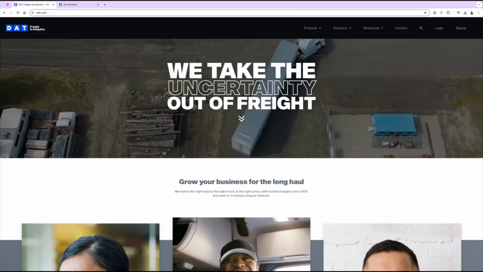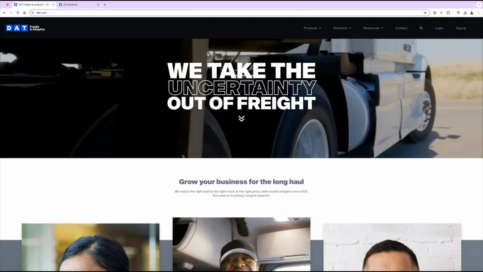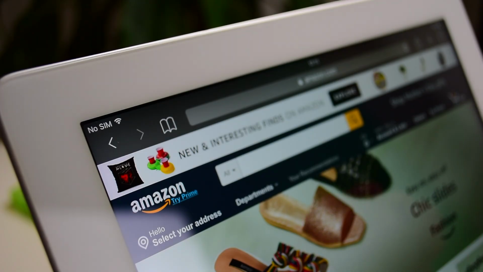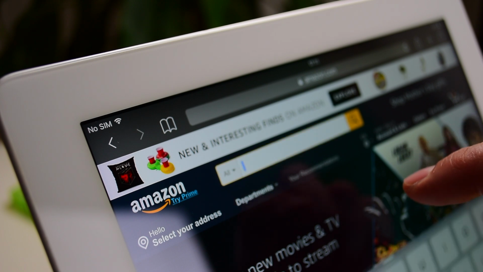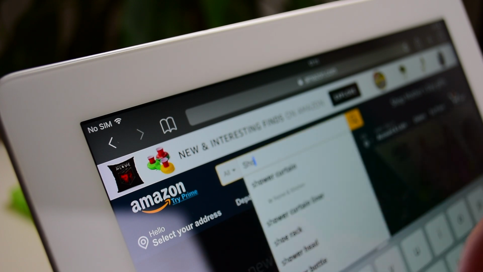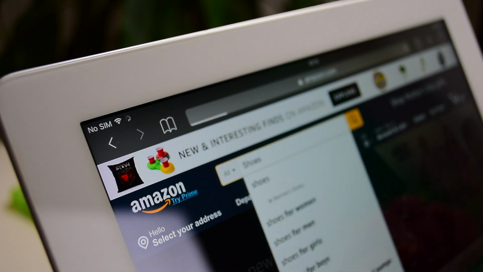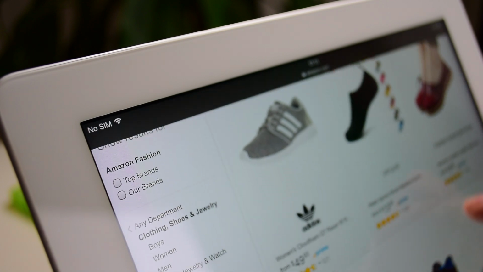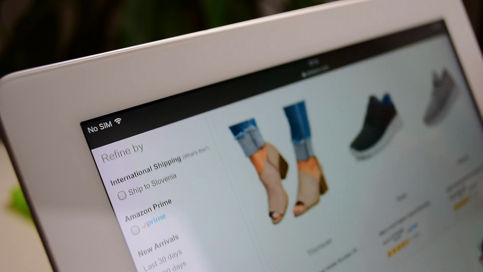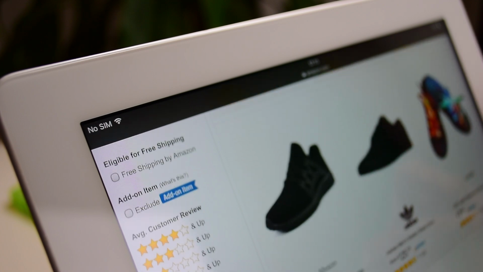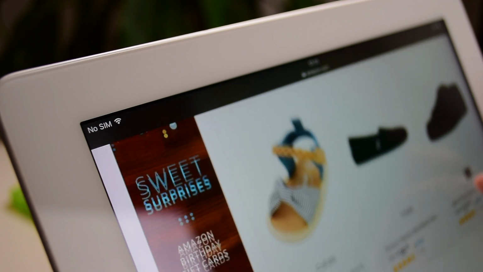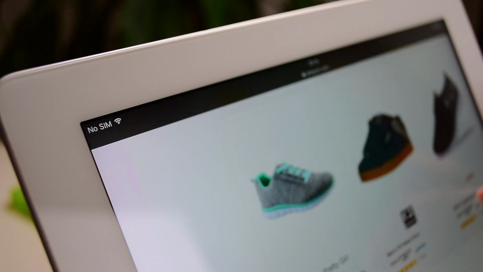Load board is a freight matching platform. Think about Amazon. If you need something, you go to Amazon and you type, for example, iPhone cases or white iPhone cases. And then when you hit search, a lot of sellers will pop up with their products and you will pick that product and you buy it. Well, same thing happening here.